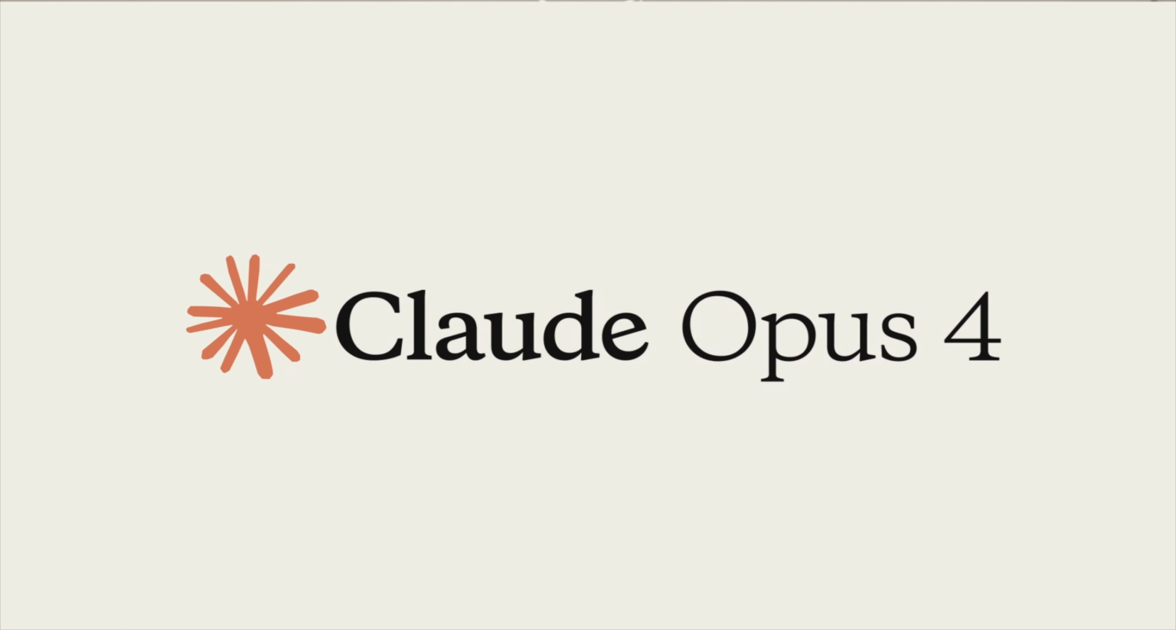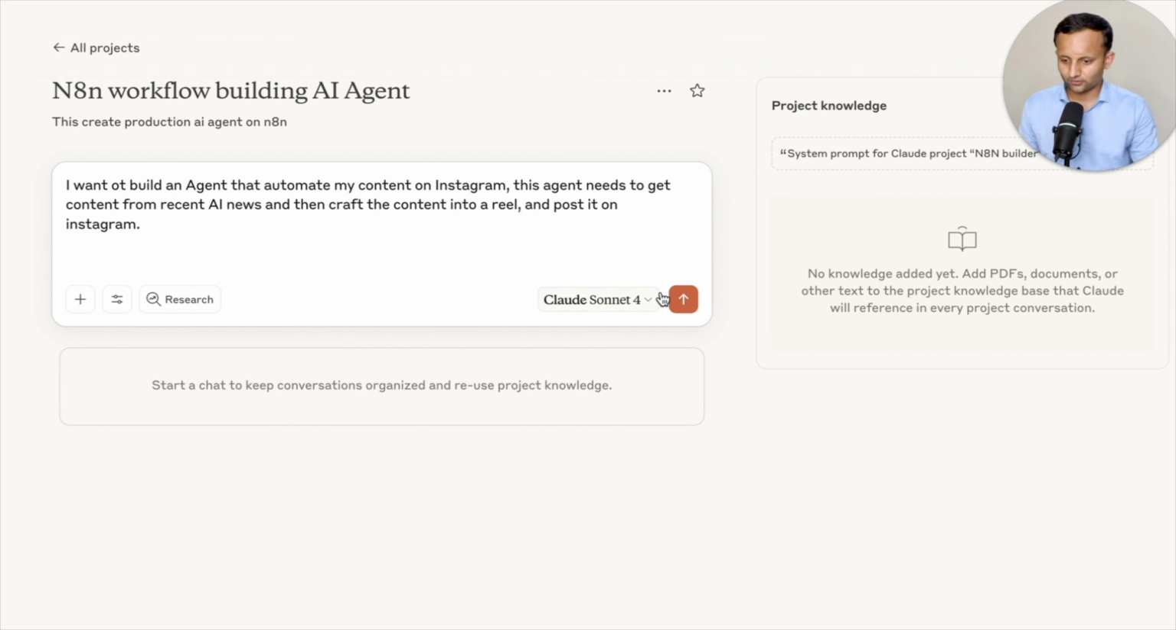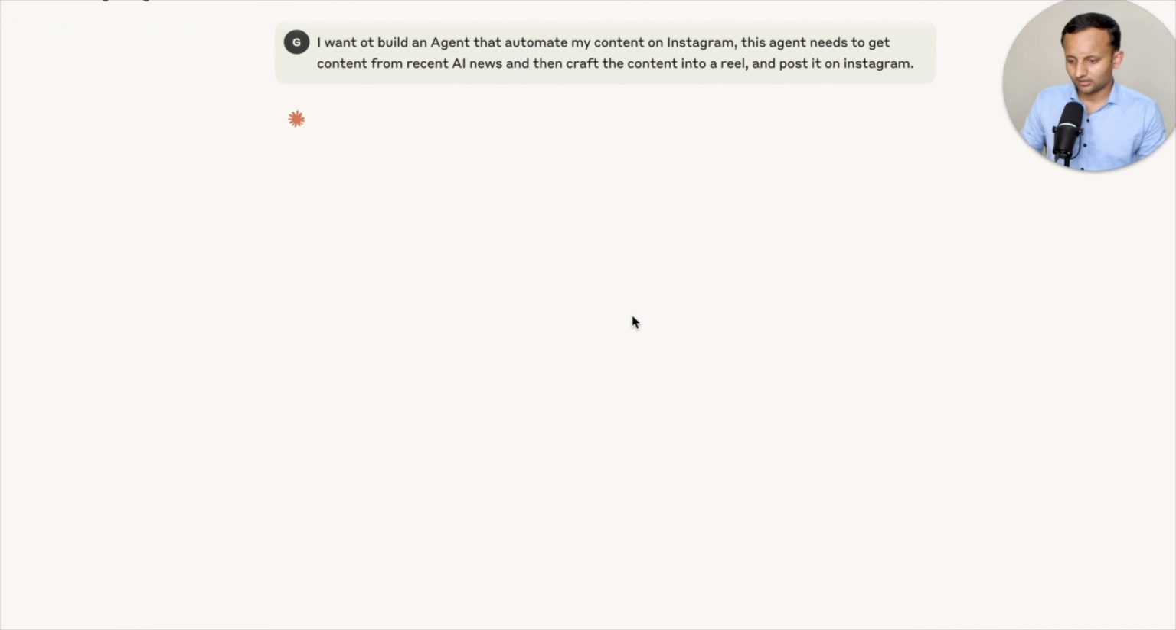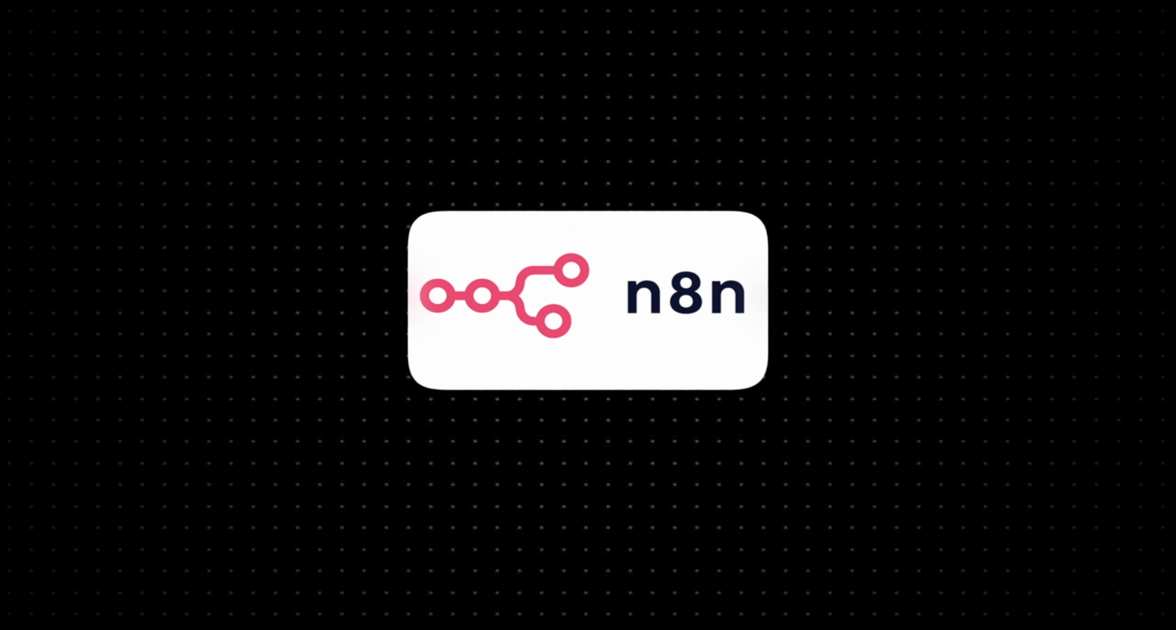Claude has rolled out its Opus 4 model with the capability of building AI agents on n8n by just giving a few lines of prompts. You can define what you want to build and the agent will build it for you on n8n. Your hundreds of hours of learning how to build agents on n8n is now automated. Your job is outdated before you even started with n8n.